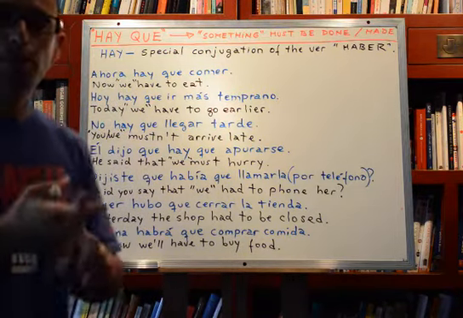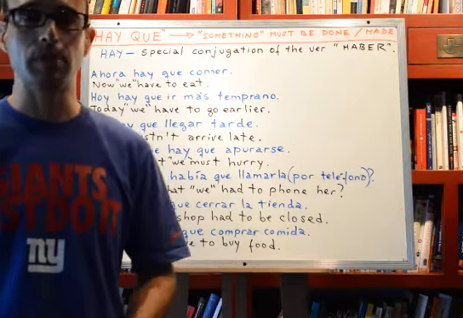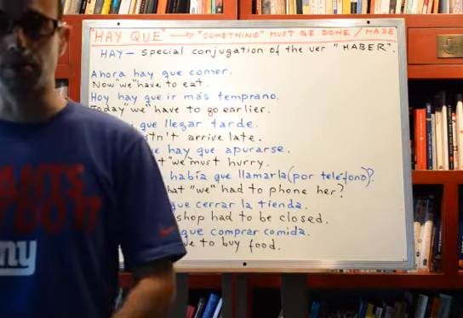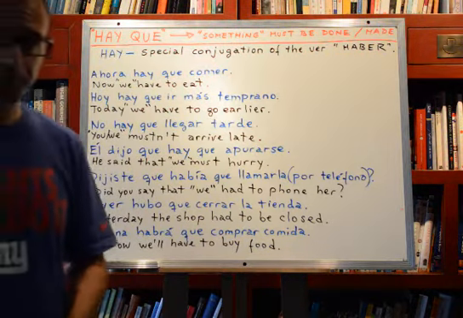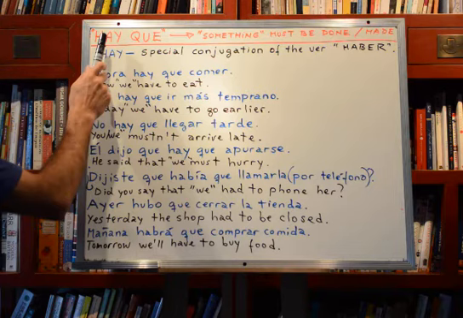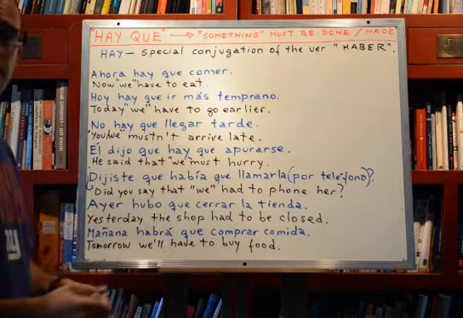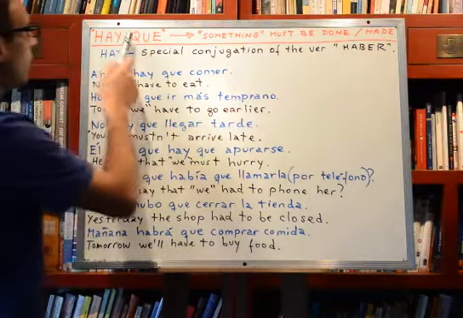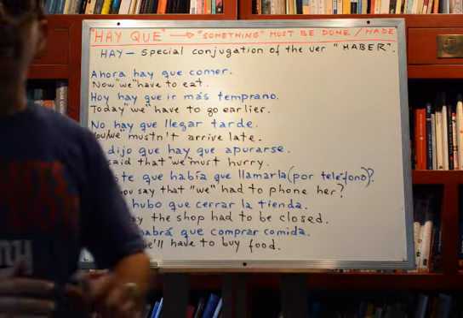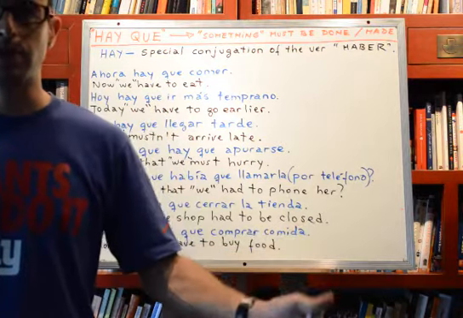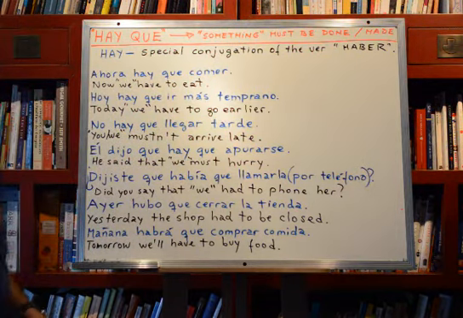There are two possible meanings for hay, right? One means there is or there are, okay? For example, hay tres manzanas, there are 3 apples. Hay una botella, there is a bottle, okay? And that hay comes from the verb haber, right? Haber. And the other hay that we use is hay in the sense of something having to be made or done, or should, okay? And that's what I will teach you right now.